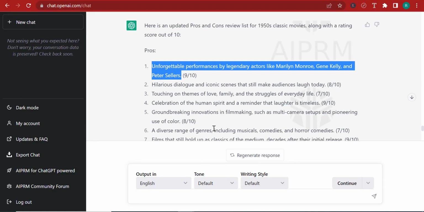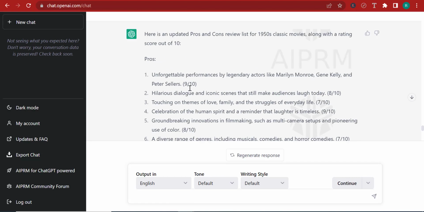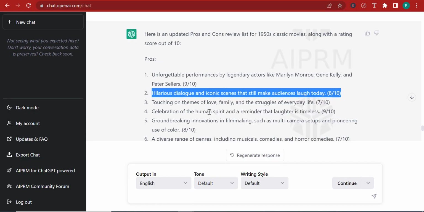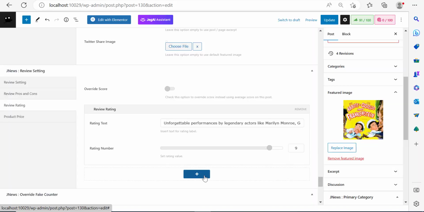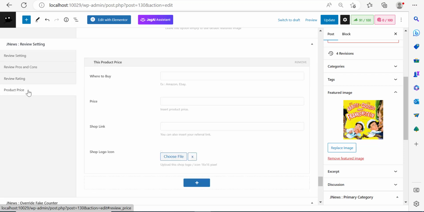I can go back and take a con, right? So now this is a con. Well, I can take this one right here, add plus, add the second review. This one is an 8 on a scale of 10. And that's it. So here, if your product has a price, in this case, this is just a review of movies, so it doesn't have a price.